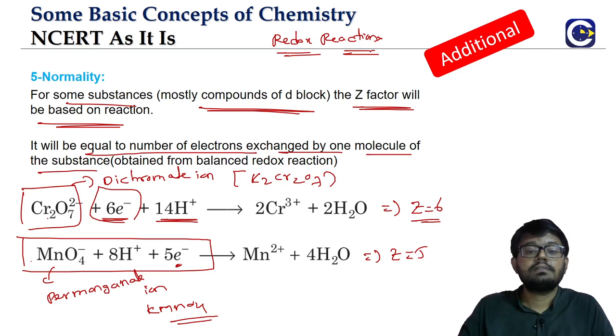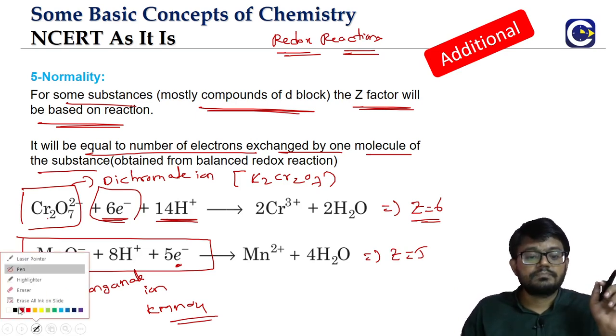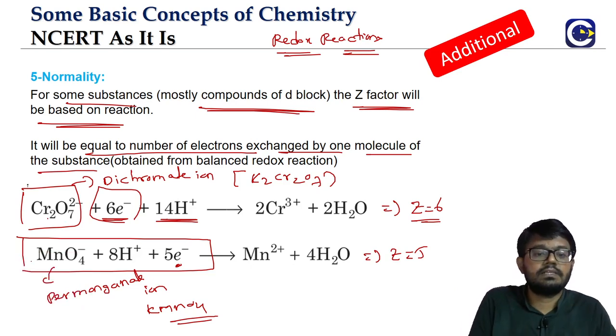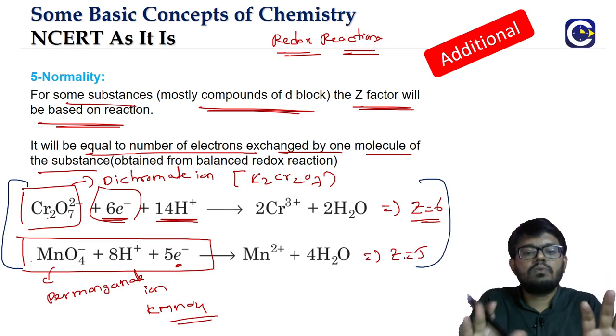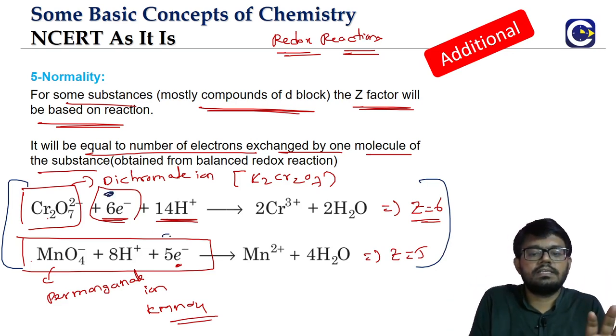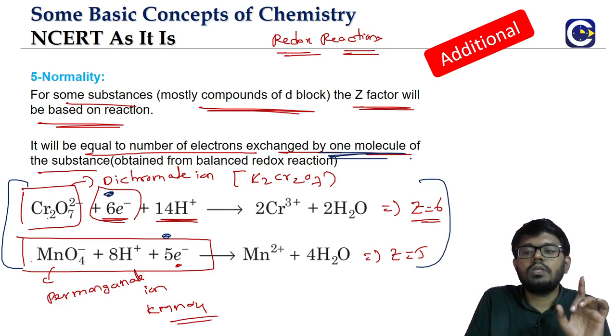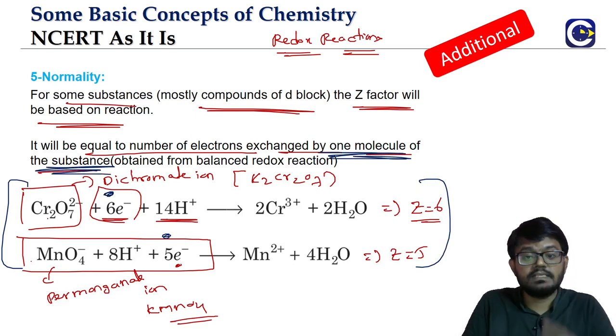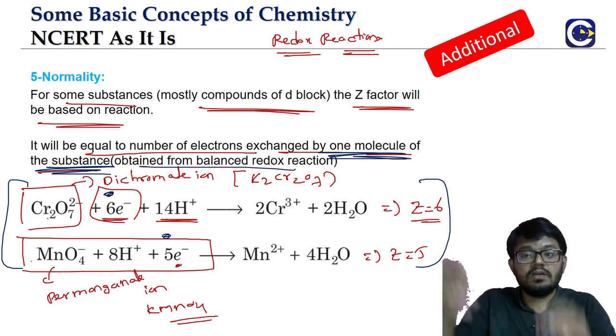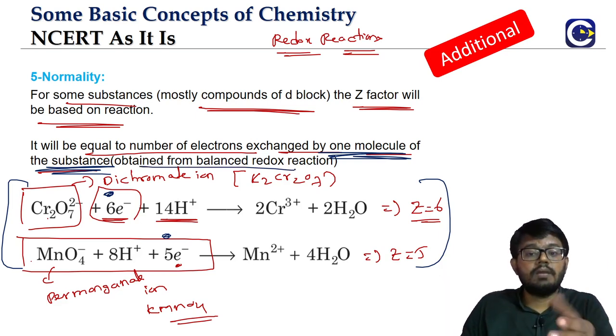But remember this, only when you know how many electrons are exchanged, which we will know based on the reaction. So somebody has to give us the reaction. If you know the reaction equation, then only we will know the number of electrons exchanged by 1 molecule of that particular substance. And this, as I said, will come from the redox reaction chapter. How do we obtain these electrons? That will be based on the balancing methods.